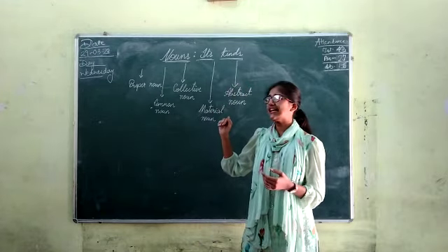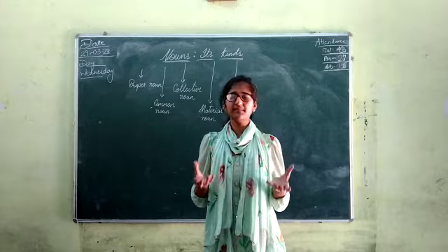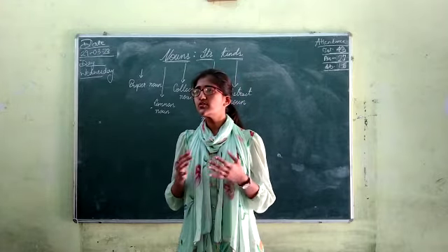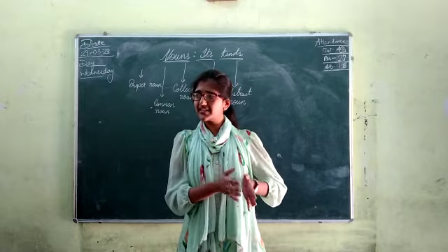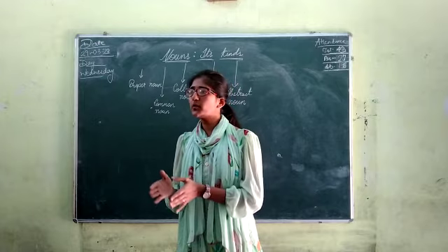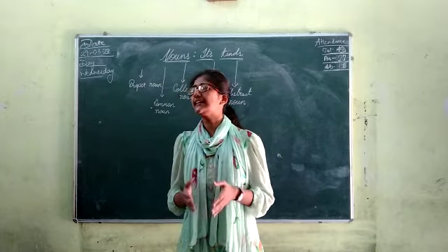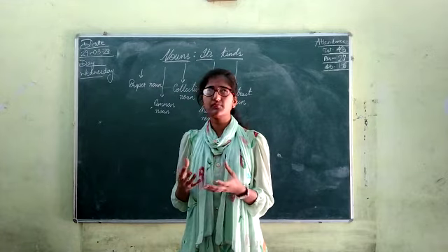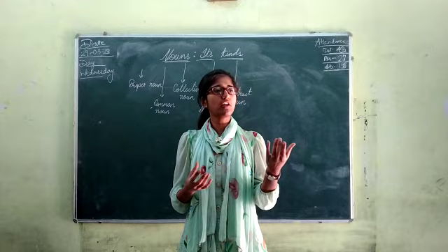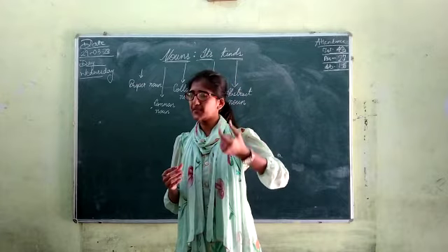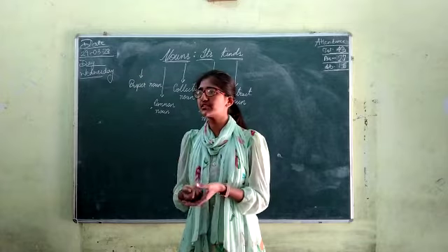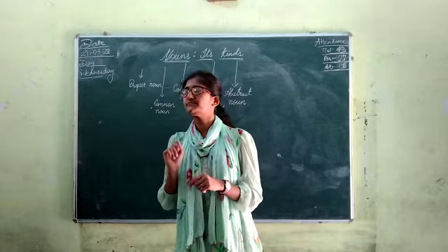Then we have the collective noun. Collective, as the name specifies, collection means the group of something. So the name given for a group of any noun is called collective noun. For example, when we have many things, say bundle of sticks. So here we specify it as bundle of sticks. Bundle means the group of the sticks which we have gathered out.